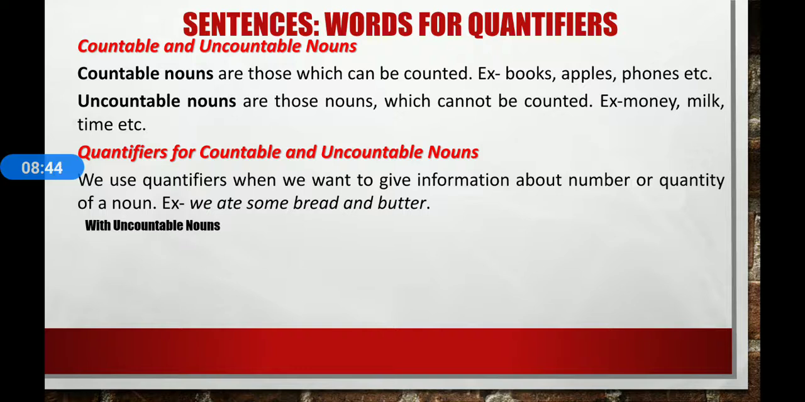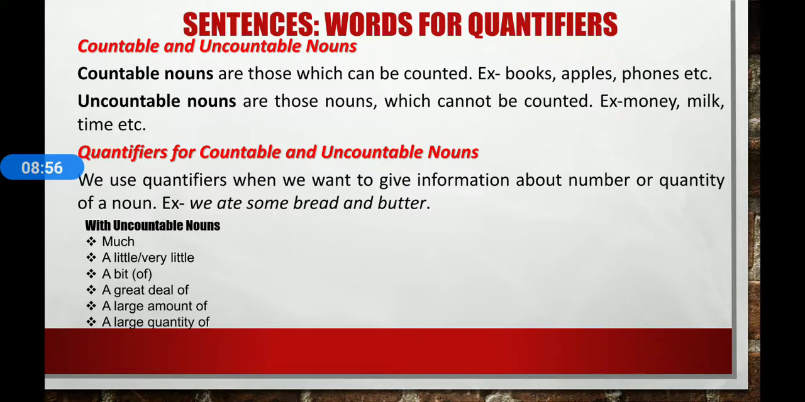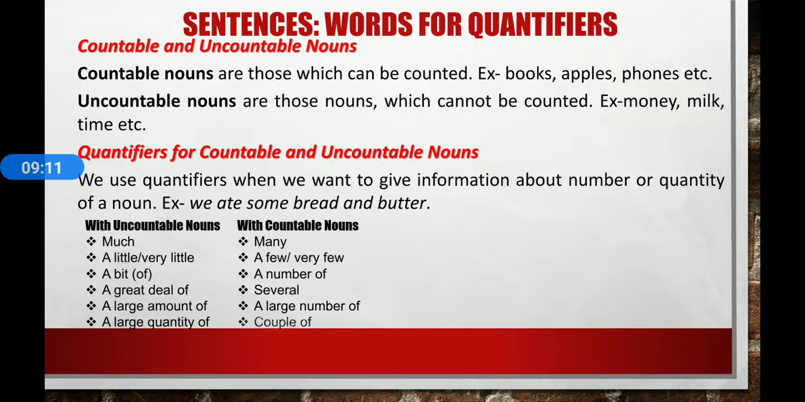With uncountable nouns, we can use much, a little, very little, a bit of, a great deal of, a large amount of, a large quantity of, etc. With countable nouns, we use many, a few or very few, a number of, several, a large number of, a couple of, a great number of, a majority of. These are some countable noun quantifiers.